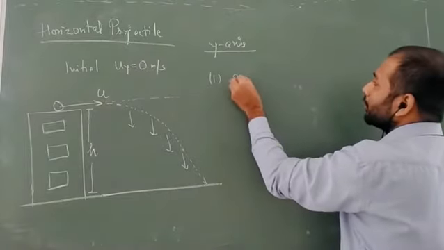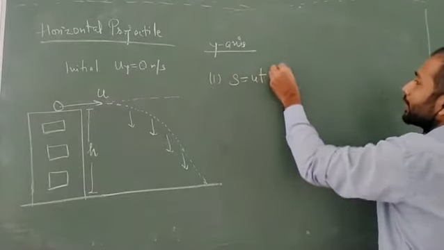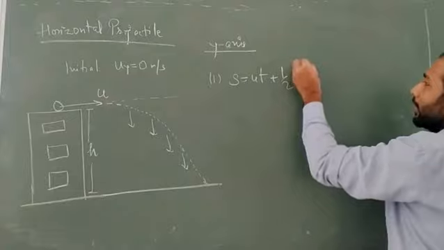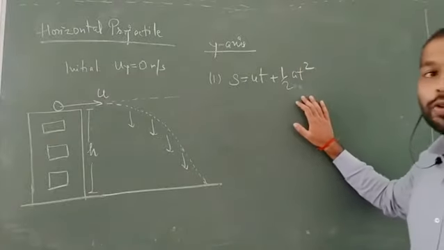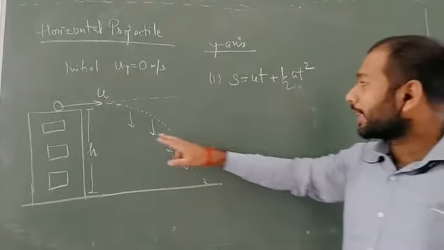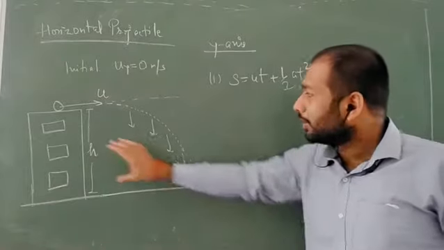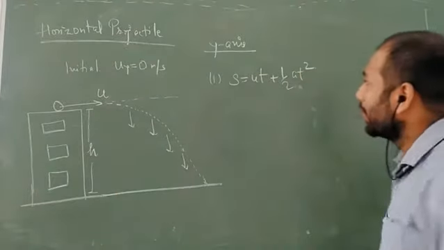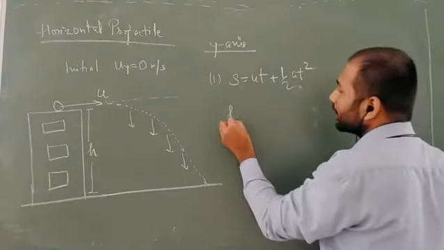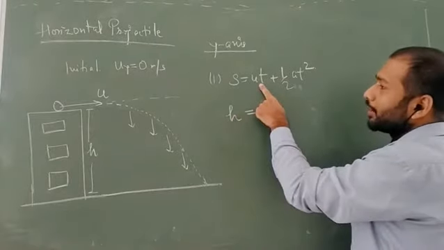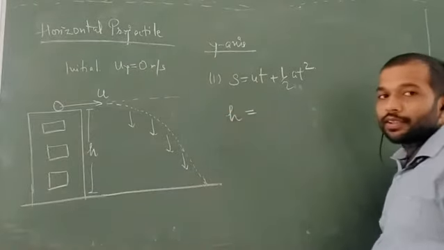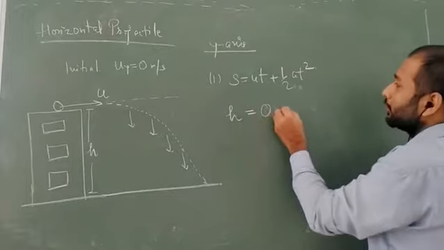So let us use the first formula, s equal to ut plus half at square. We want to calculate the time at which the ball will reach the ground by covering the height of small h. So s is represented by h. The initial velocity in the y-axis is 0, so I put it 0.